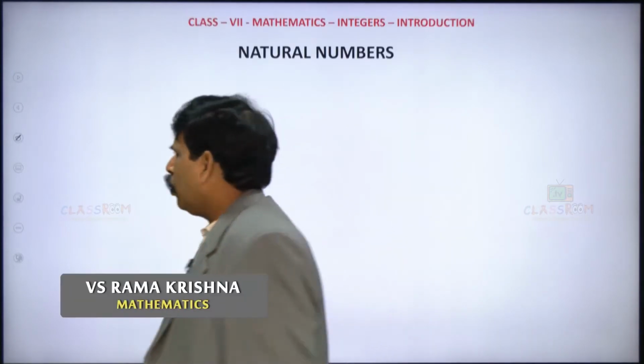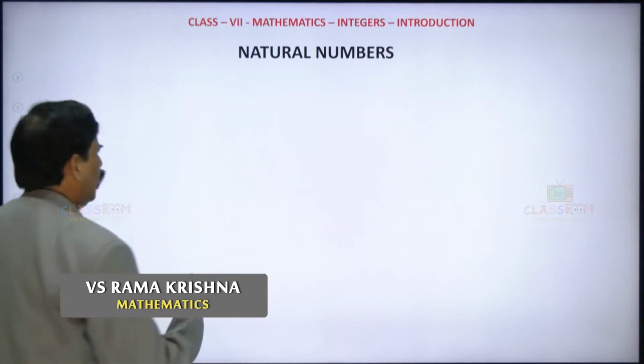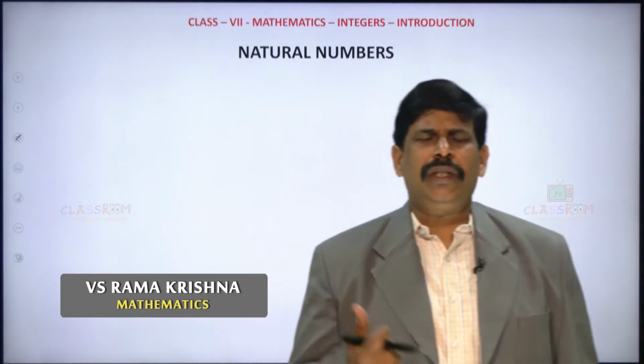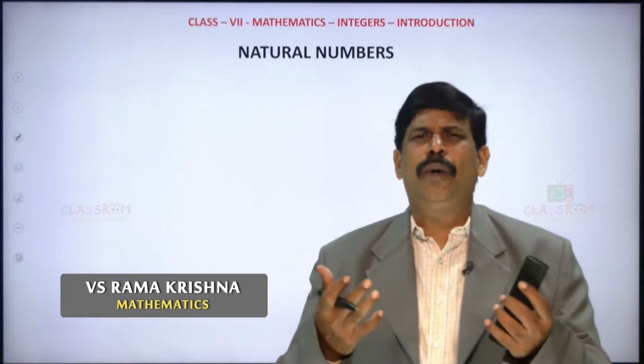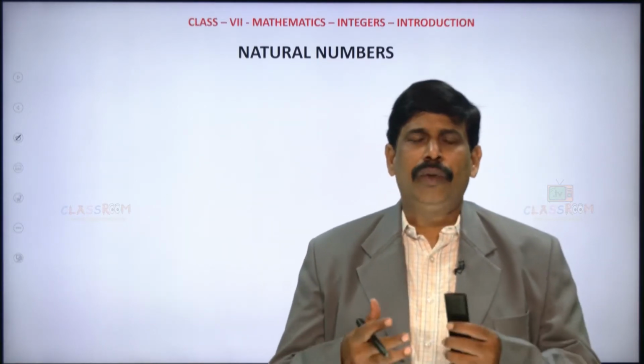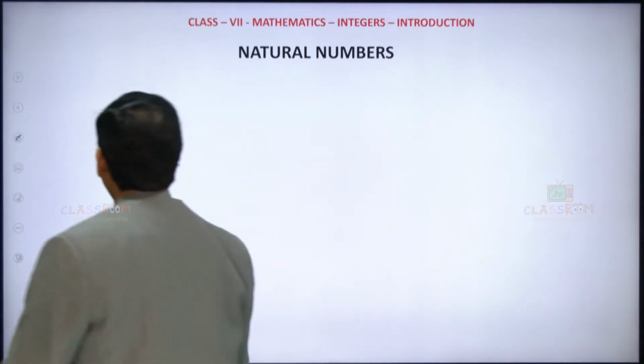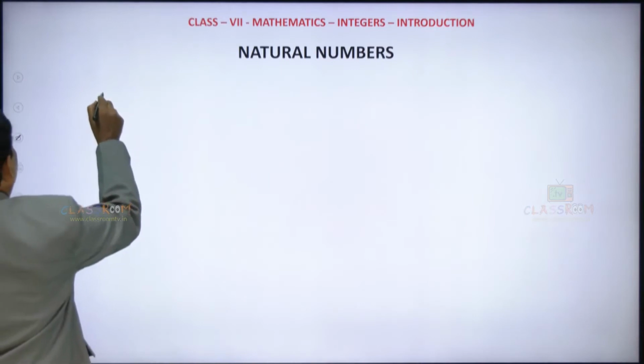Now let us try to understand what are natural numbers. The natural numbers are nothing but the counting numbers. So what are natural numbers?